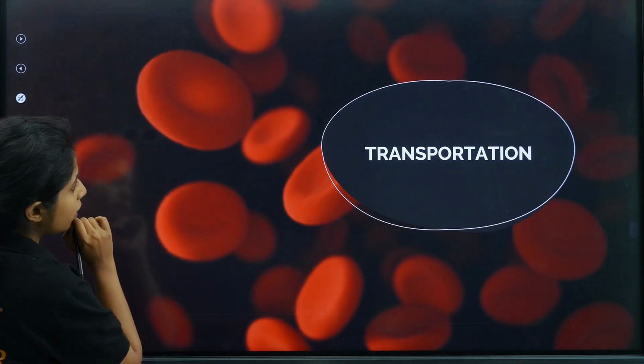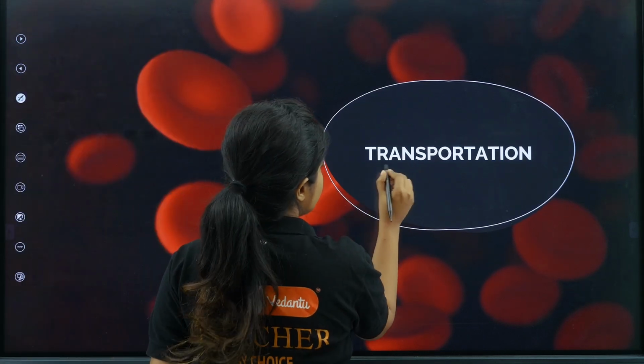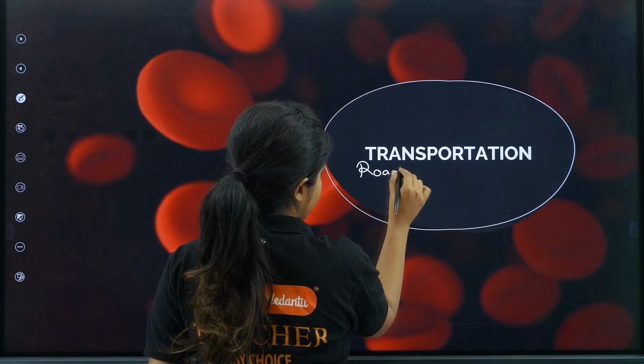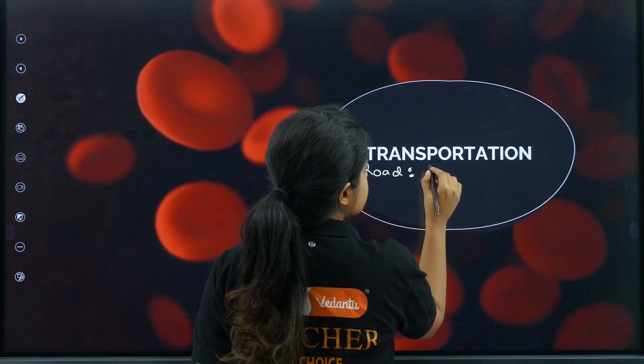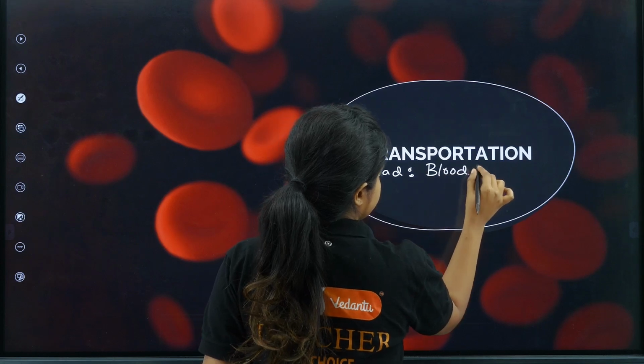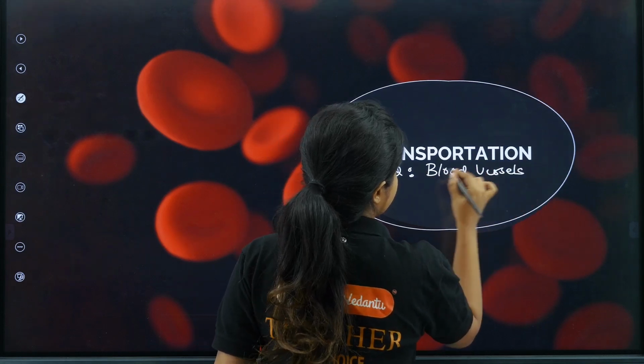So where shall I start from? I'll write it here. You need a road, right? For transporting things, you need a road. And what is the road, my dear children? The road is the blood vessels. Okay, we have the roads, those are the blood vessels.